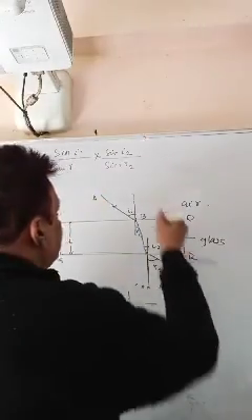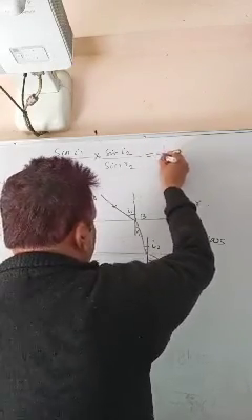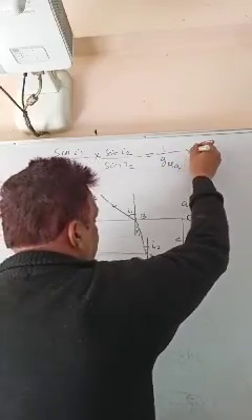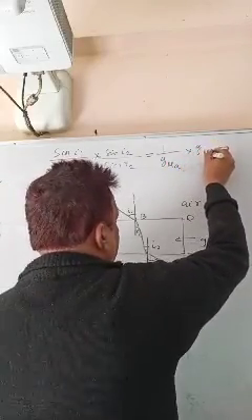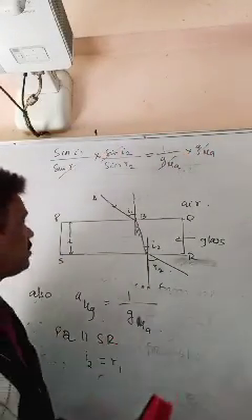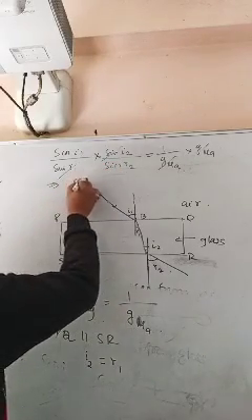That is 1 by G mu A, G mu A. This gets cancelled, this also gets cancelled because I2 equals R1. So what did you get?